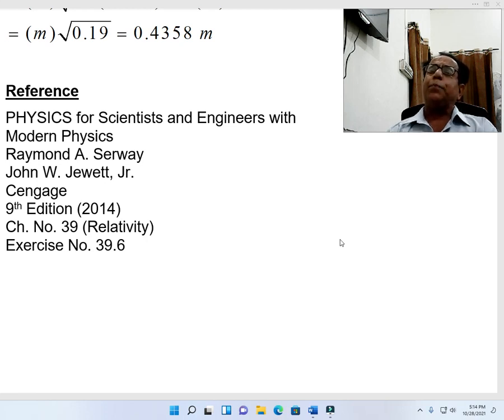Its authors are Raymond A. Serway and John W. Jewett Jr. Its publisher is Cengage and its 9th edition 2014 has been adopted or followed, while its concerned chapter is chapter number 39 under title Relativity, because our course is also Relativity and Cosmology, and this problem has been chosen from exercise number 39.6, that is problem number 6 of chapter 39 of this book, and this is the end of our module.